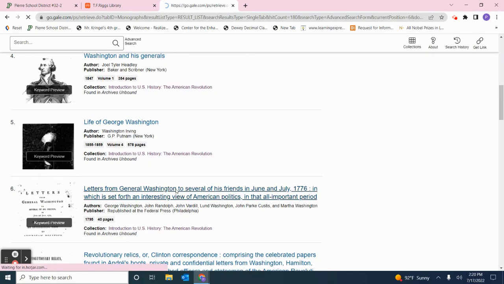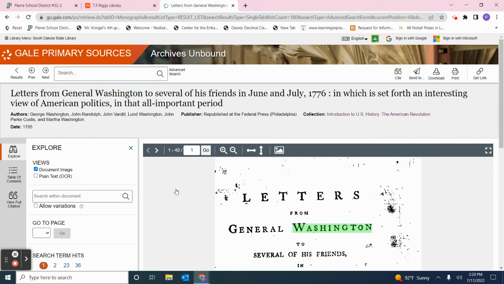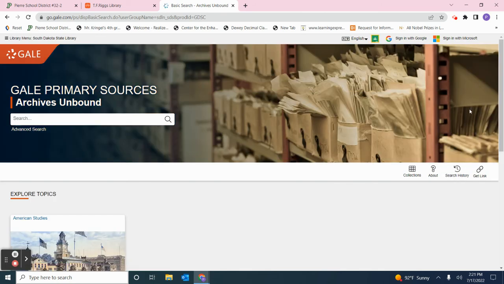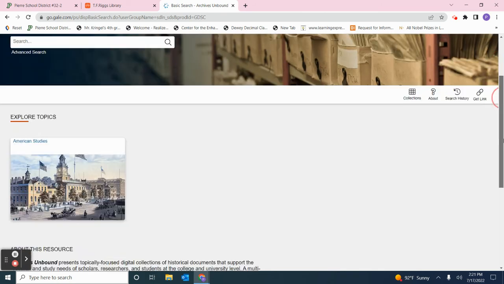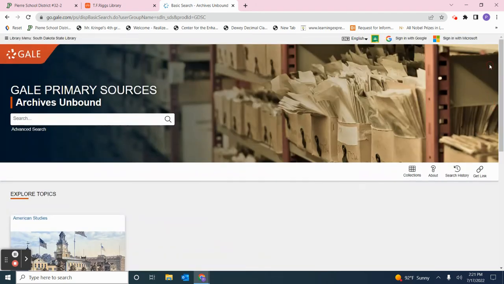Because this is Gale, like let's look at this letters from George Washington. We know it's cited again because once I get into an item, I'll see that cite button and I can use that to cite it. This is letters from General Washington to several of his friends. So really interesting. So you can take a look at those. So that's a primary source material, those letters they were talking about. There are several collections in here that you can take a look at, that you have access to. So make sure that you take a look at those.